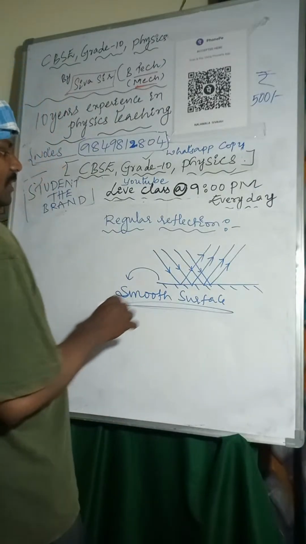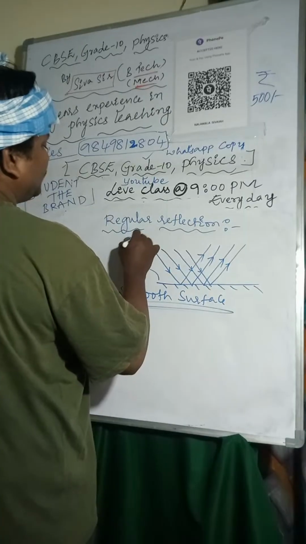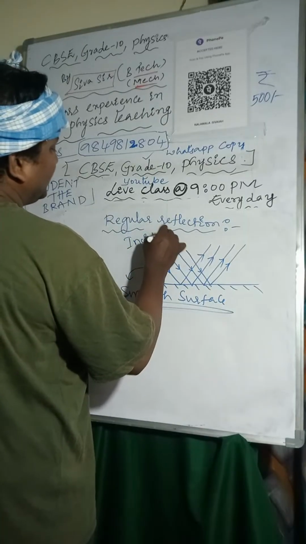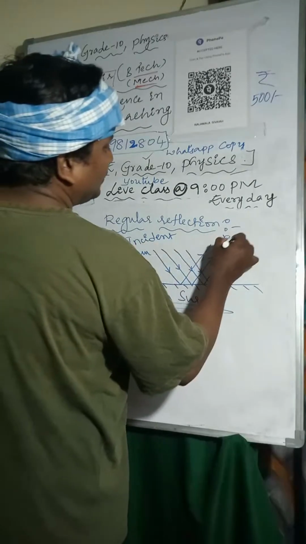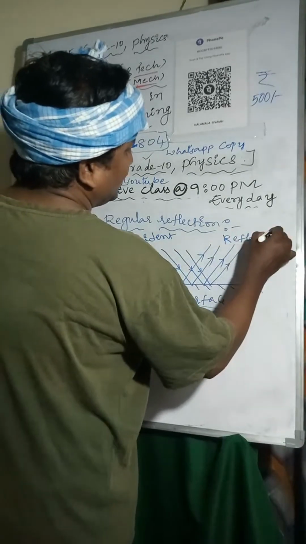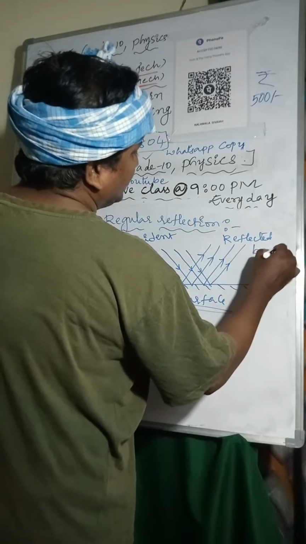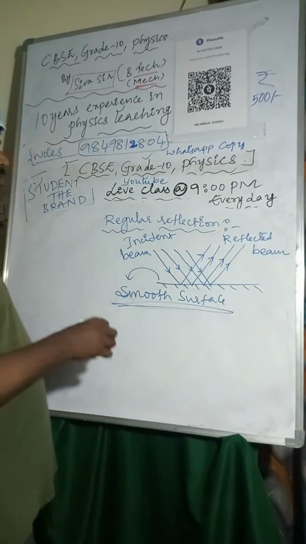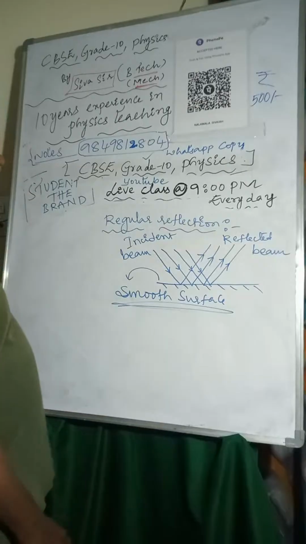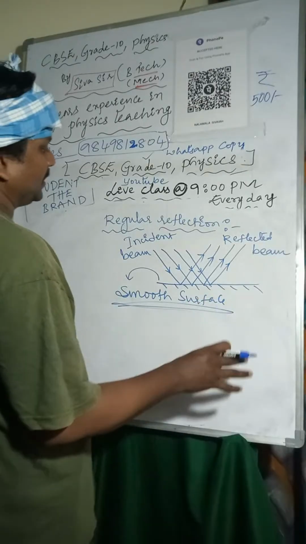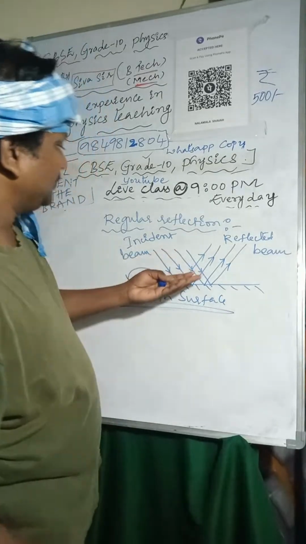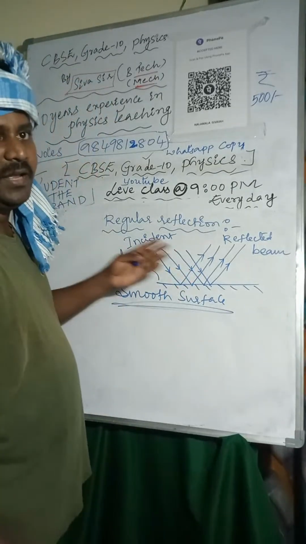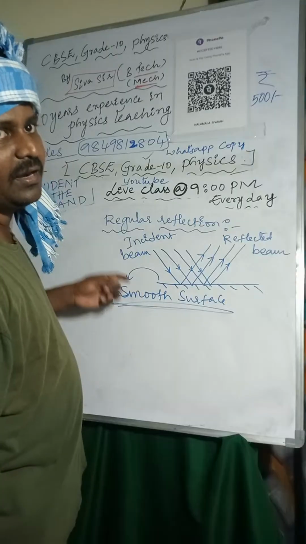So this incident beam is parallel, and the reflected beam is also parallel. This reflection of light takes place on a smooth surface. Regular reflection takes place on still water and a highly polished surface, that is, a plane mirror I am considering. Next one, irregular reflection.